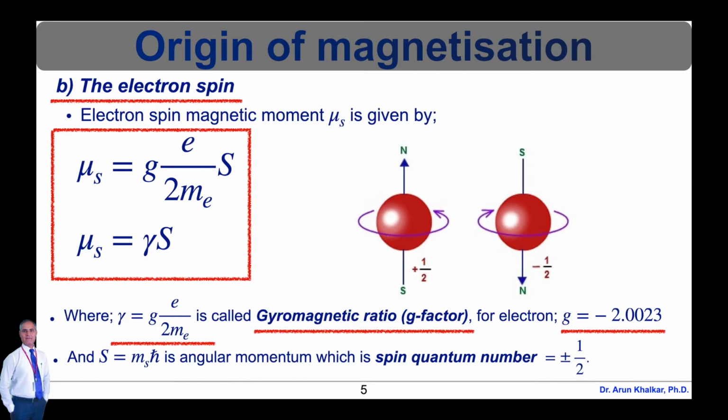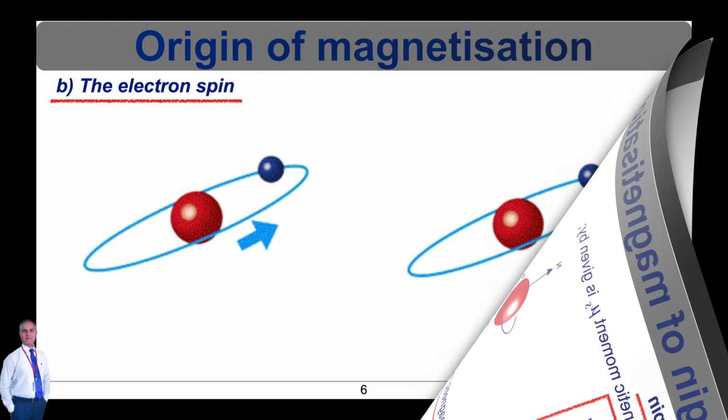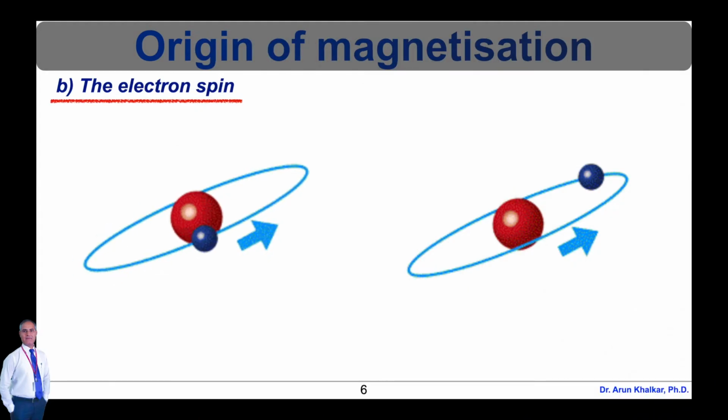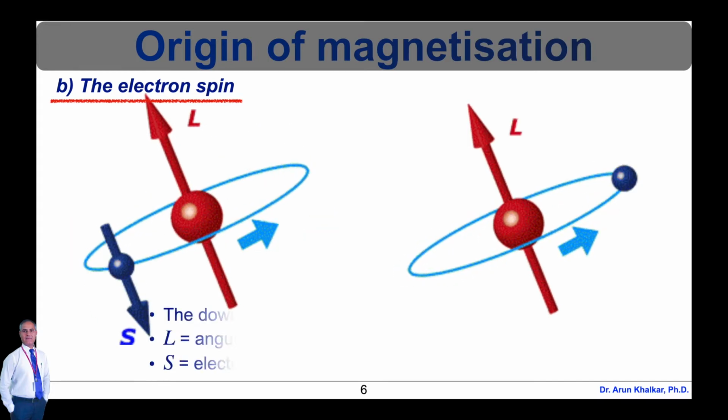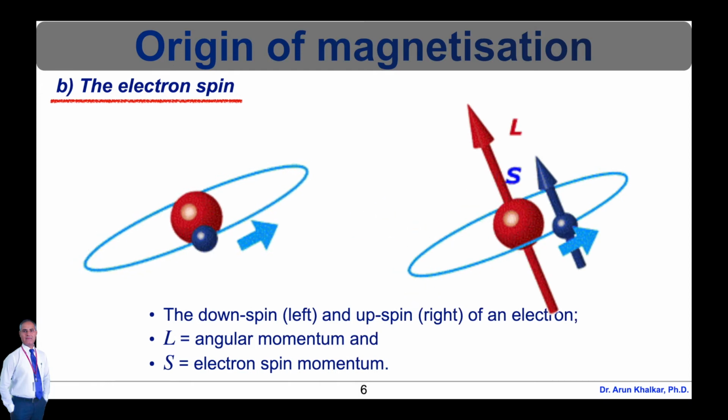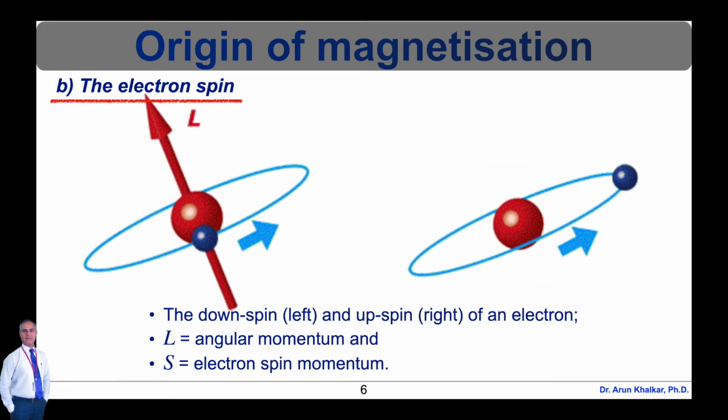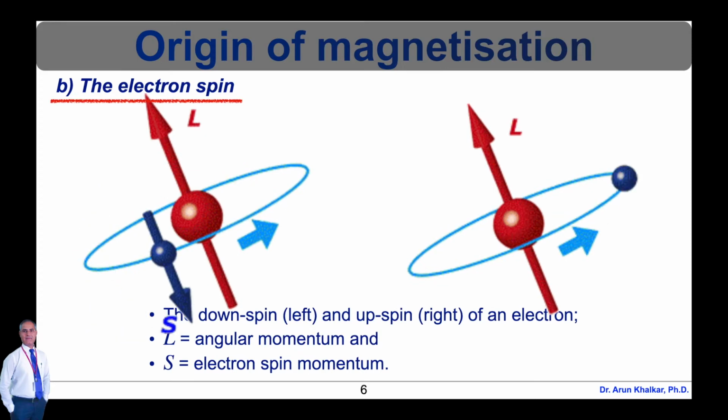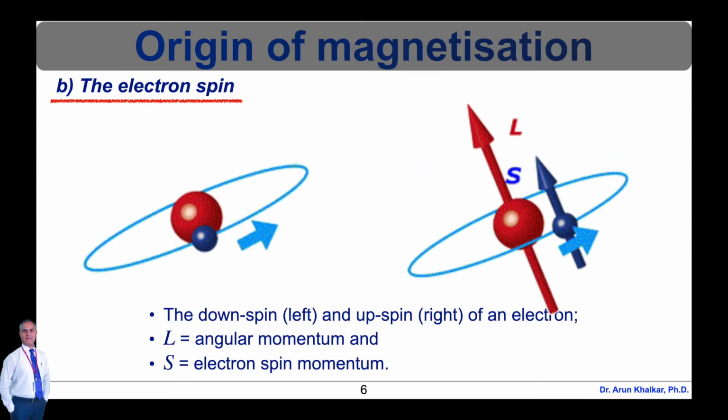In this equation for the electron, the g factor is equal to minus 2.0023, whereas the spin quantum numbers are plus half and minus half. The spin quantum numbers are represented and shown here in this diagram. The electron spin is shown in this animated diagram, in which the down spin on the left hand side and the up spin on the right hand side of the electron are shown. In this diagram, capital L is the angular momentum and capital S is the electron spin momentum.